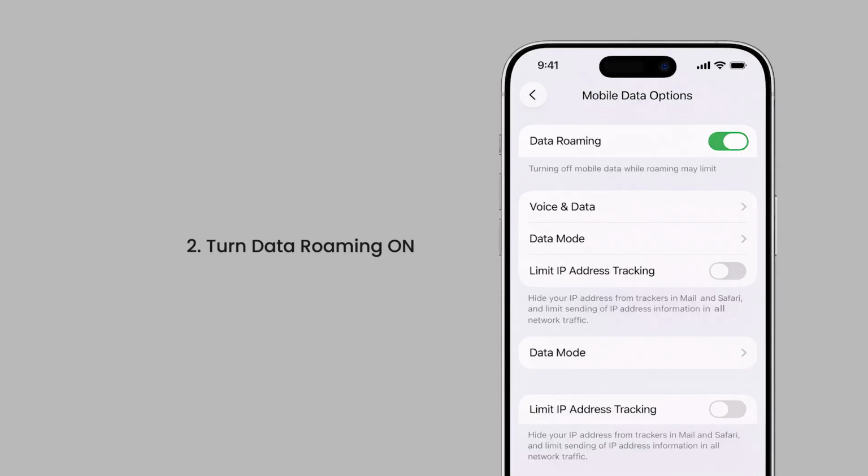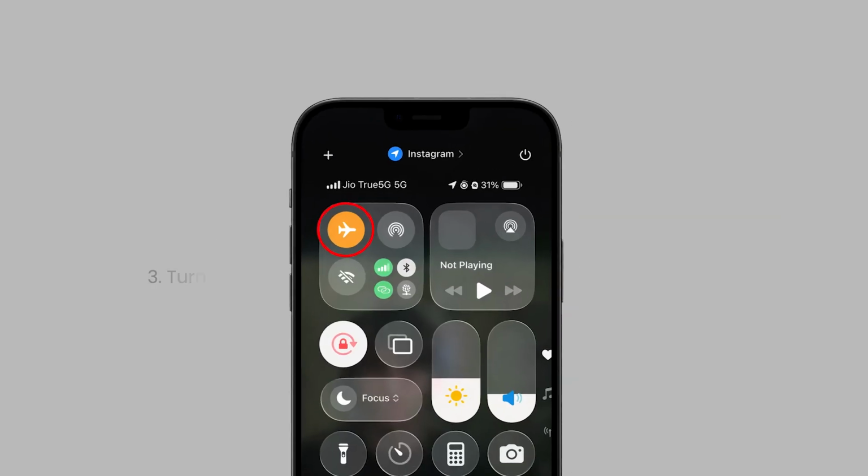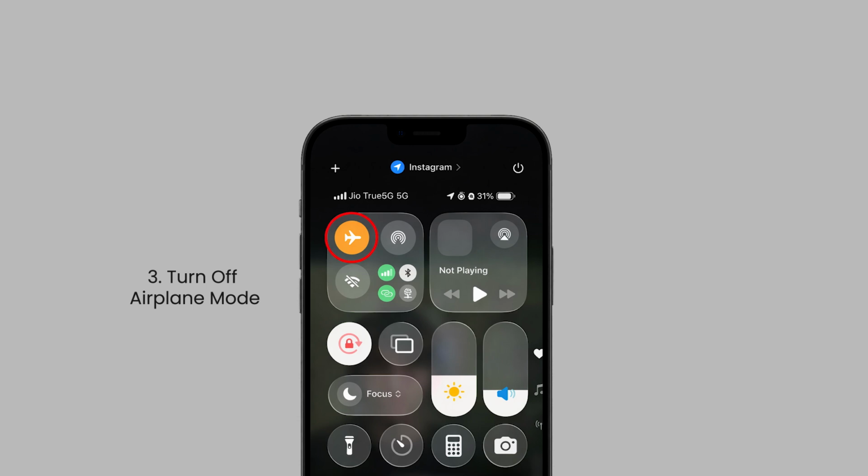Next, turn Data Roaming on for the Zoiko Orbit line. Travel eSIMs require roaming to connect to local partner networks. Check that Airplane Mode is turned off. Your phone cannot connect to mobile networks while it's enabled.